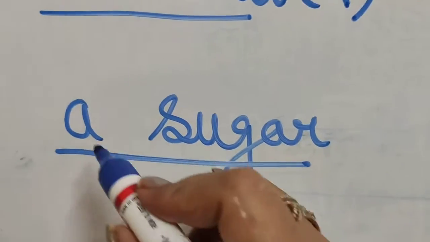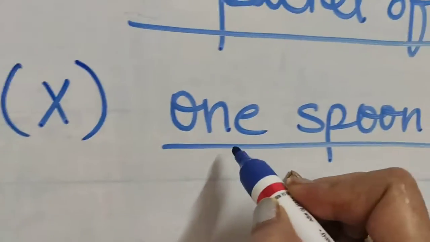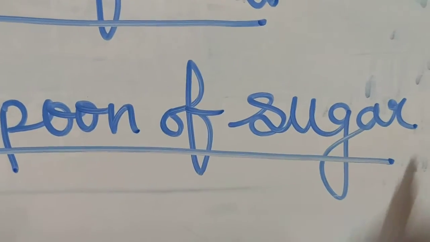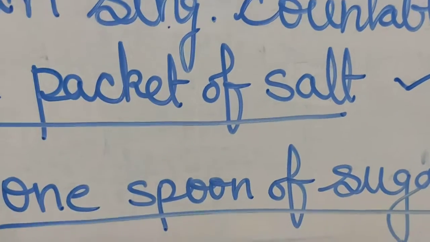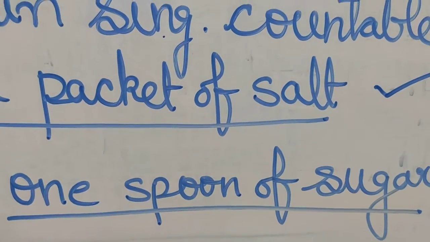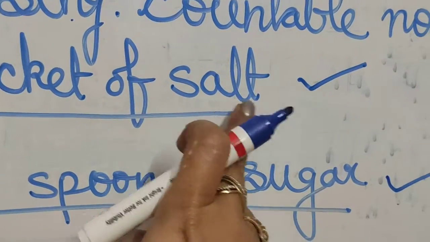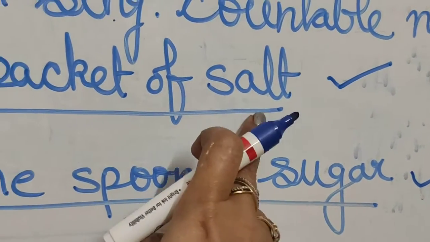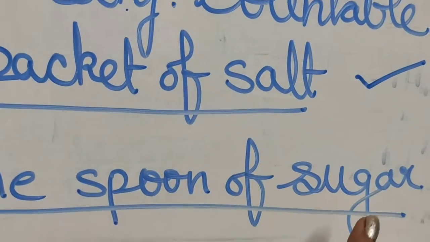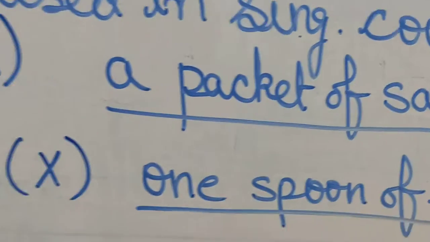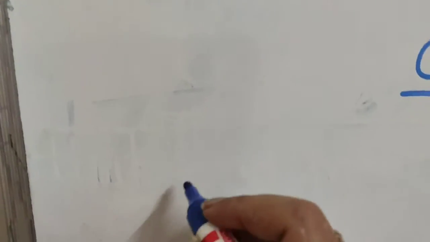Same for sugar. Do we use a sugar? No. We say one spoon of sugar. Okay? Give me more sugar. These are the ways when you want to show the quantity in the nouns salt and sugar. So these are our uncountable nouns. Concrete but uncountable nouns. Now the second recognition for the uncountable nouns is,